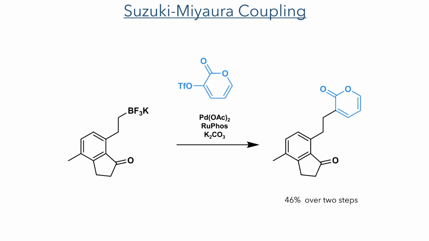This product was then subject to another Suzuki coupling. This time, it was reacted with a pyrone triflate and produced the Diels-Alder precursor in a 46% yield over 2 steps. The regioselectivity of this iterative Suzuki coupling sequence can be explained by looking at the electronics on the different boron groups. The organoborane that took part in the first reaction is more electron-rich and hence reacted first, while the trifluoroborate is electron deficient and therefore only took part in the second reaction.